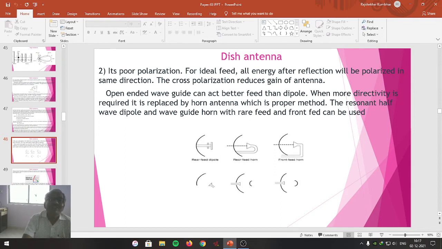Whenever more directivity is required, it is replaced by a horn antenna, which is the proper method. The resonant half-wave dipole and waveguide horn with rear feed and front end can be used. So this is a rear feed horn antenna. So this is a horn. Look at here. It is placed at the focus. This is a front end, front feed antenna. Both are horns which are placed at the focus, which will radiate the radiation along the surface of the parabola.